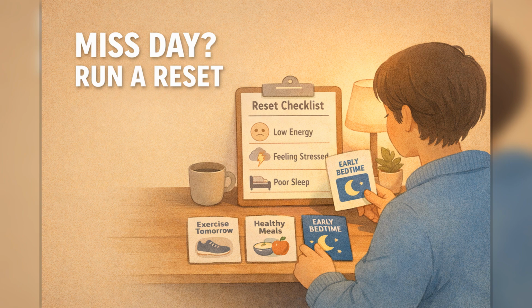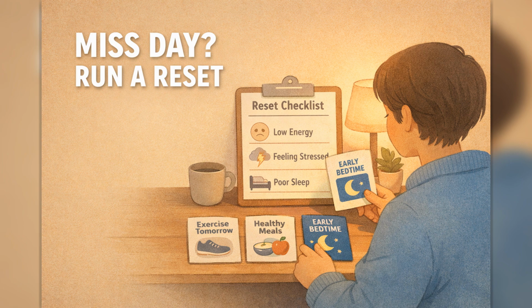Some days will still go sideways, so you need a reset rule. When task hopping wins, run this quick review. What was the cue? What relief action did I take? And what one constraint was missing? Then adjust one variable for tomorrow. Maybe fewer outcomes, shorter time box, or phone outside the room.